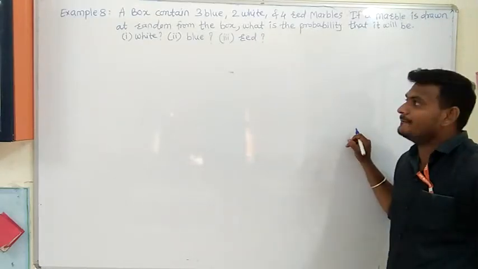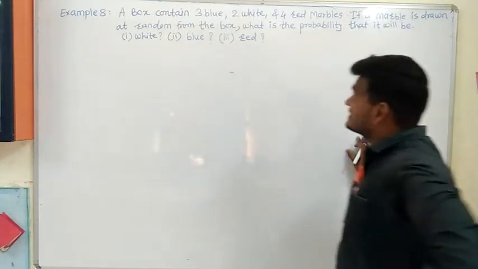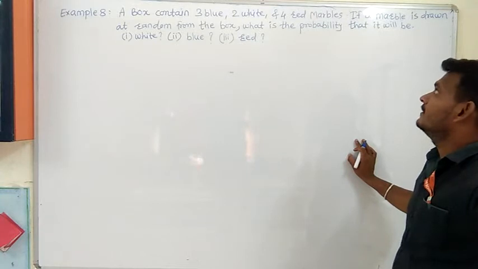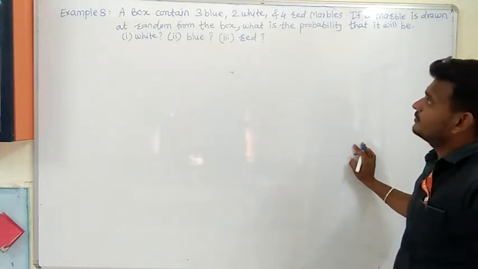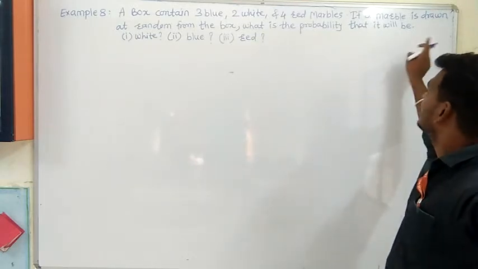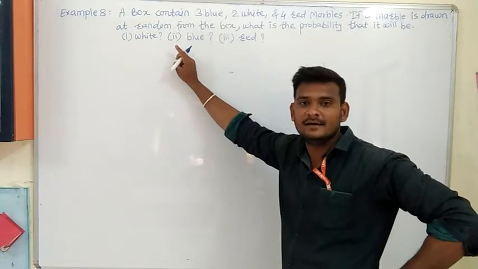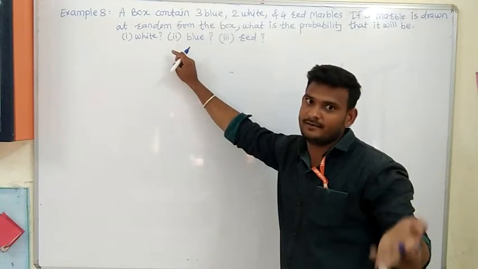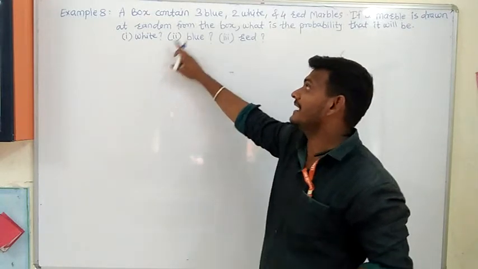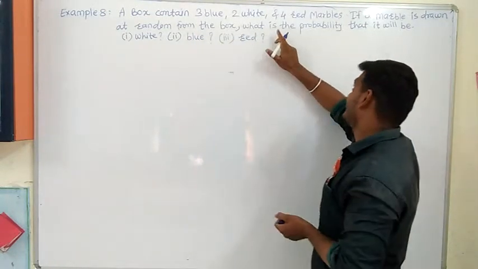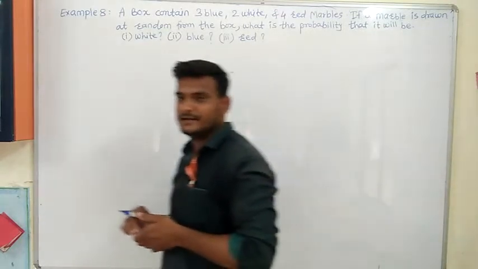Okay, now we will see example number 8. See in example number 8 what is given. A box contains 3 blue, 2 white and 4 red marbles. If a marble is drawn at random from the box, what is the meaning of random? Random is a very easy method. Random is nothing but equally likely only. Random is similar to equally likely. From the box, what is the probability that it will be white, blue and red? These things we have to find.